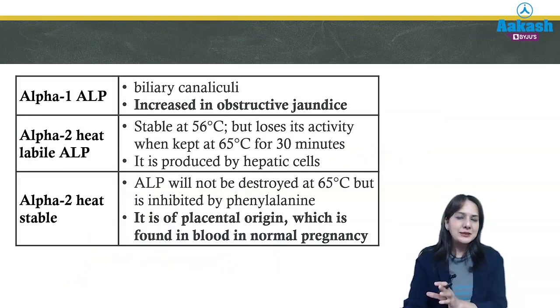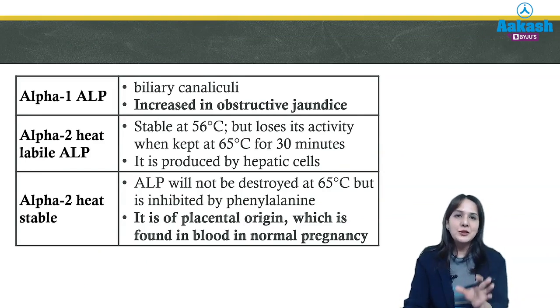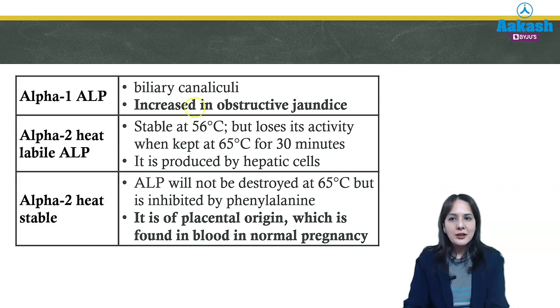Then coming to the isoenzymes of alkaline phosphatase, you should know there are 5 isoenzymes. If alkaline phosphatase is high, it is not only due to bones, it can be due to other reasons also, or liver. First, alkaline phosphatase is from the bile canaliculi, so it is increased in obstructive jaundice. That's why in obstructive jaundice there is an increase in alkaline phosphatase.